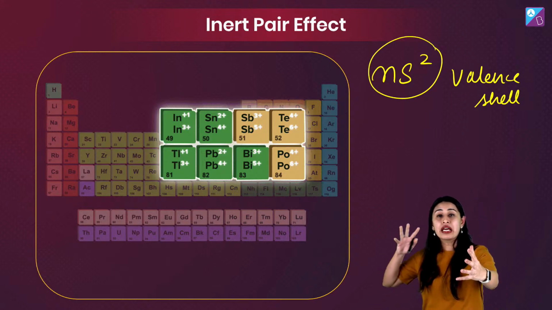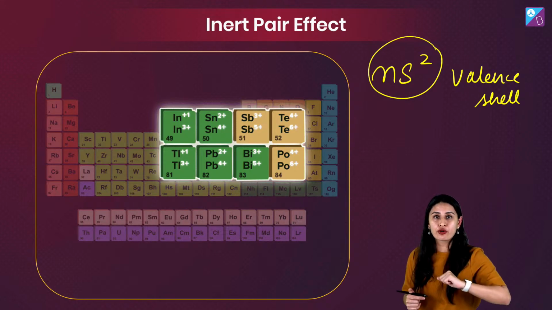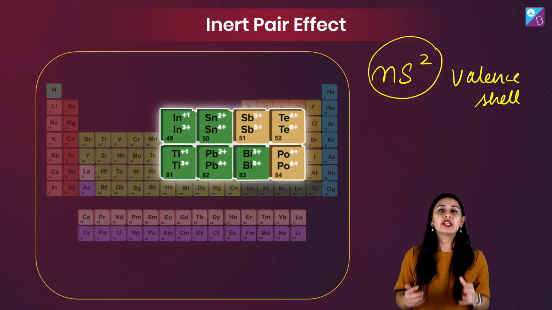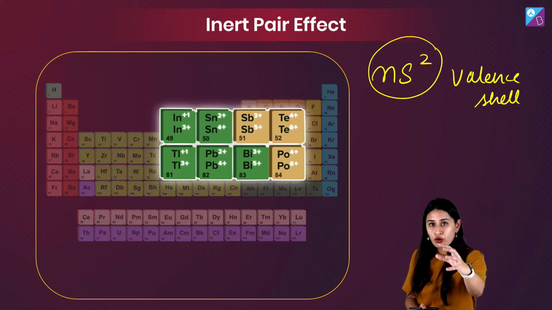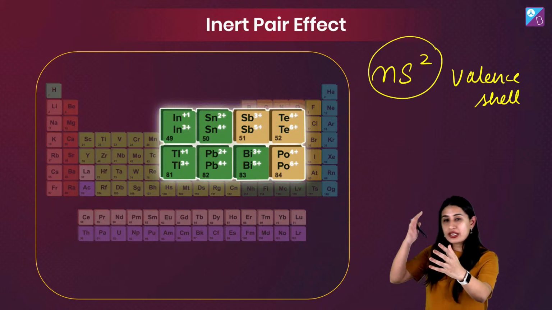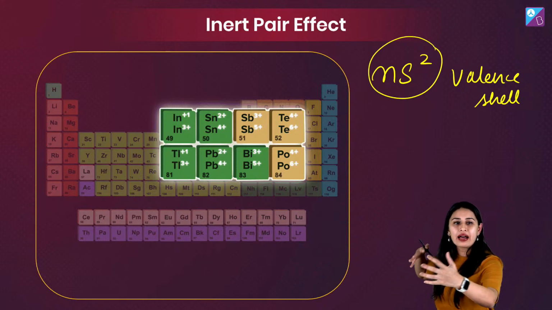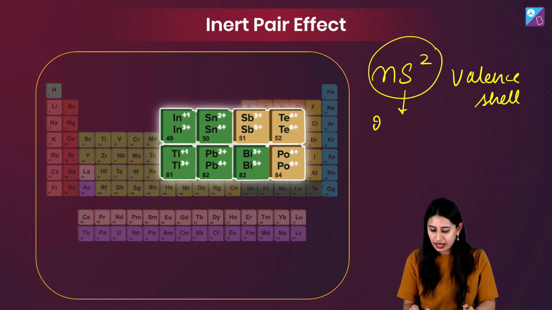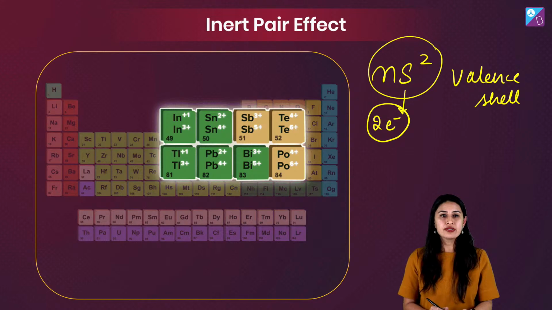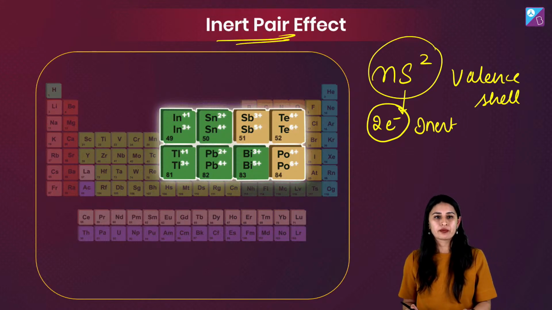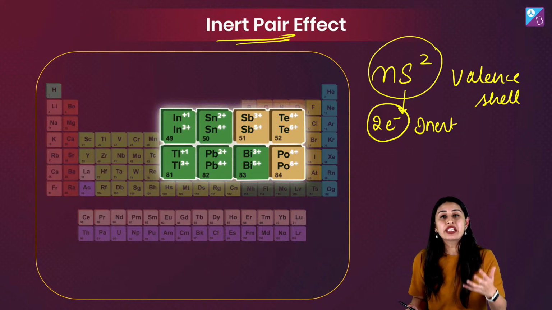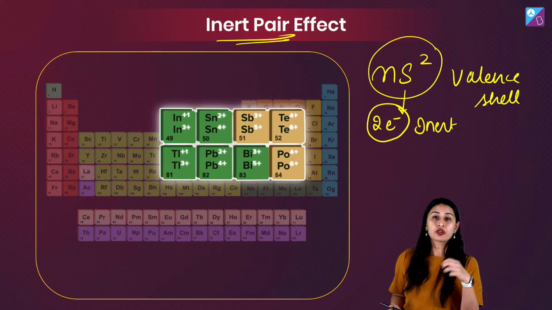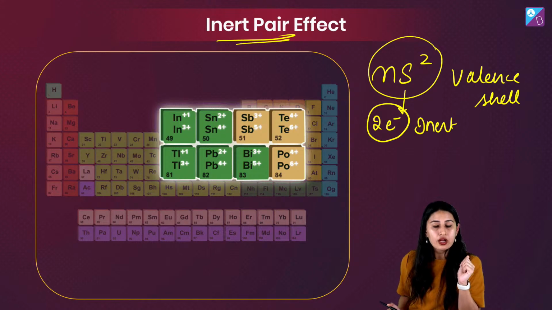So what will happen? The Z effective, the nuclear force, let's understand the teacher to be the nucleus there. So the force or the attraction of the nucleus on the outermost shell will be higher, because of which this pair, since 2 electrons are here, right? This pair becomes inert. That's why the name inert pair effect. अब किन किन फॉर्म्स में ये आ सकता है? What all forms can you get?